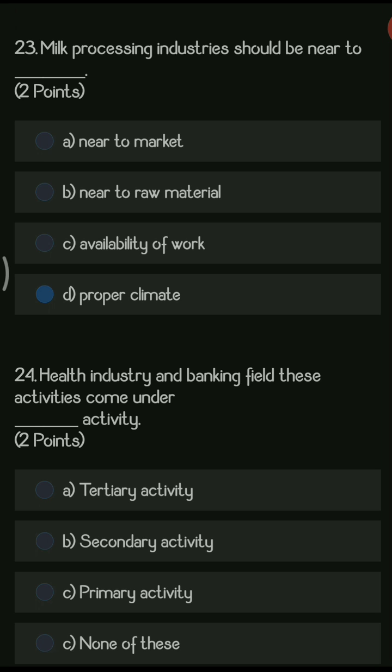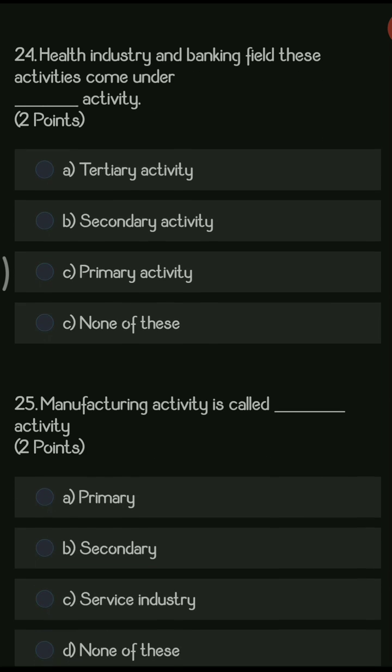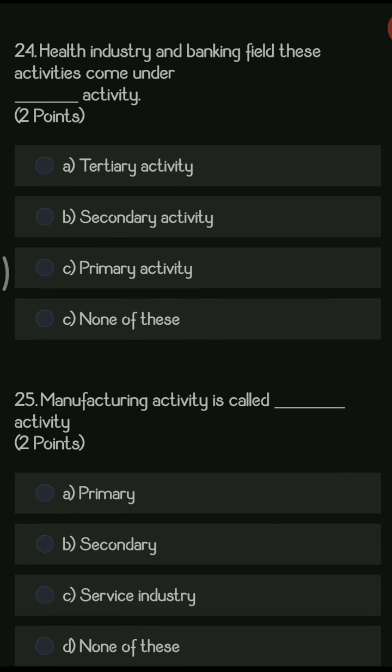Next question, milk processing industries should be near to dash. So options are near to market, near to raw material, availability of work, and proper climate. Now milk processing industries, you know the duration of milk, it is very much perishable. It gets spoiled within a day. So it needs to be processed immediately, or it needs to be sold immediately. So basically it should be near to market, so that you can sell it immediately and give it to the customers immediately.